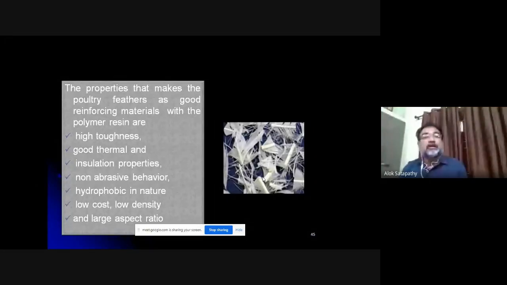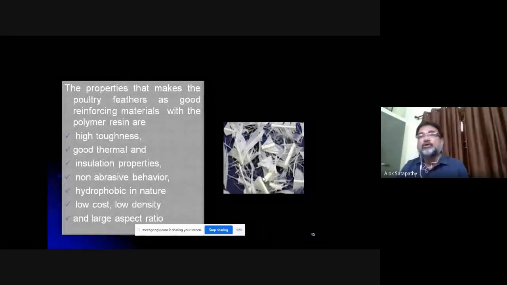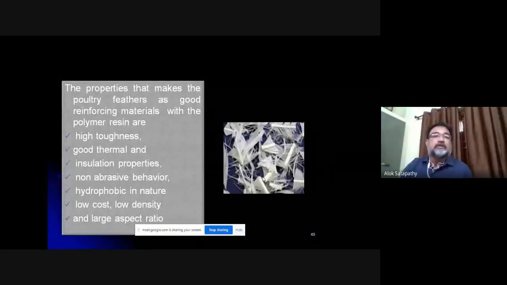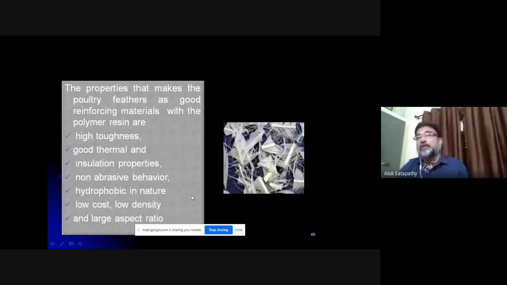Hydrophobic in nature means they do not absorb moisture as easily as synthetic fiber, because bird species, when they are drenched in the rain, simply shake their body and the water goes out. So the feathers are mostly hydrophobic in nature, meaning they don't attract water. Therefore the dimensional stability is maintained because absorption of moisture is very low.